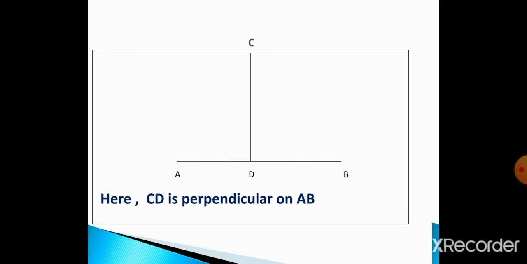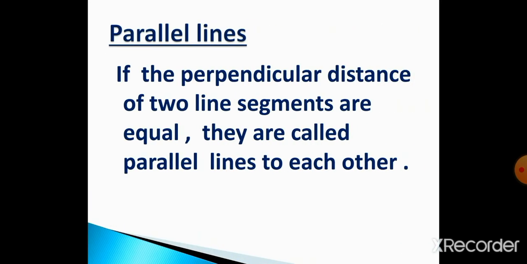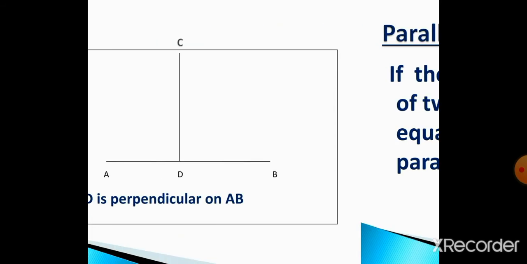Now we'll go for parallel lines. At first I want to ask you, have you seen parallel lines anywhere? Yes, like the red lines. These are parallel lines, and the distance in between the lines is the perpendicular distance. Let's read what parallel lines are.